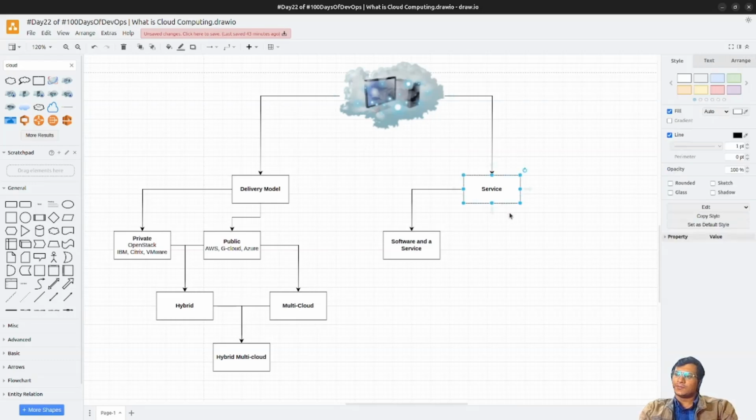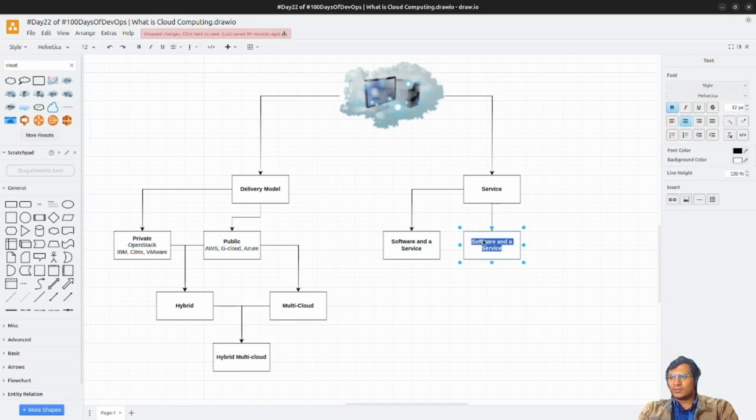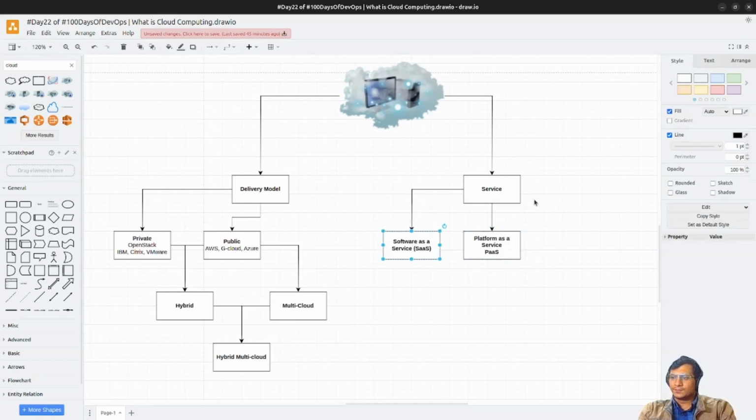Then, I have mentioned these web hosting services. What do web hosting services do? They just provide a kind of platform. So they are called platform as a service. Sorry, I mentioned platform and service. Software as a service is called SaaS. Then there is PaaS, platform as a service.